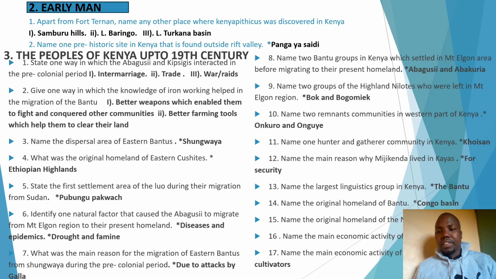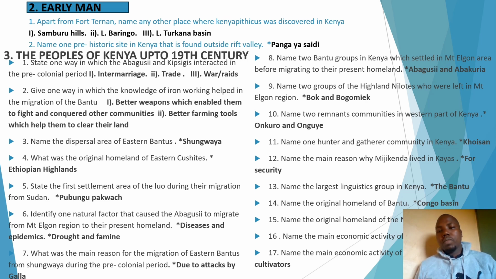Remember, Fort Tenan is a prehistoric site which is found in Kericho. So you have been asked, apart from that prehistoric site in Kenya, name any other prehistoric site where Kenyapithecus were discovered. Now, under this, we have around 3 other places apart from Fort Tenan. We have Samburu Hills, we also have Lake Baringo, and then we also have Lake Turkana Basin. So mark that. Question 2, under early man, which you can also be asked in paper 1, you can also be asked, for example, name one prehistoric site in Kenya that is found outside Rift Valley.